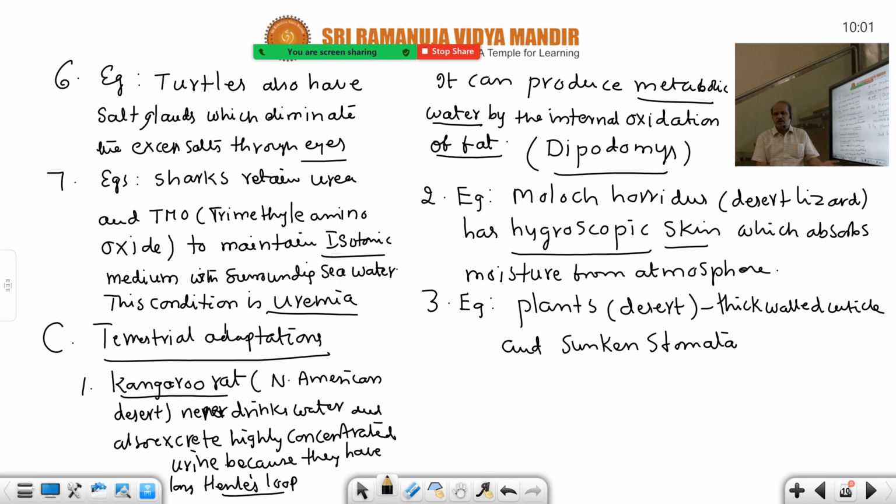Transpiration occurs through stomata, so that is reduced in desert plants. Sunken stomata means stomata in the deep pits. This is another adaptation of these desert plants, thick-walled cuticle and sunken stomata.